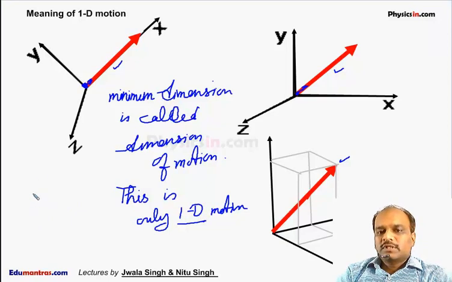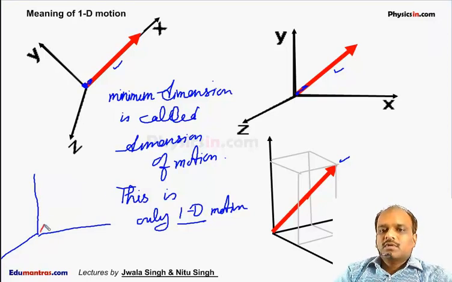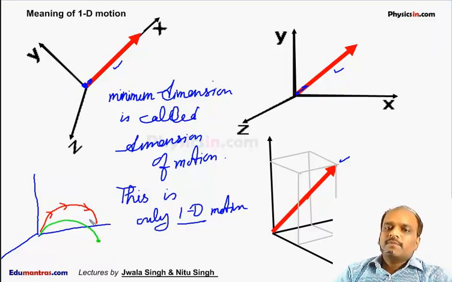Now if you watch a projectile, suppose this is our x-axis, y-axis and z-axis. Suppose I throw a particle like this. In this coordinate system, the particle moves like this and appears to be two-dimensional. But if the same particle is projected such that it falls here, it appears to be three-dimensional, though the motion is in a single plane.